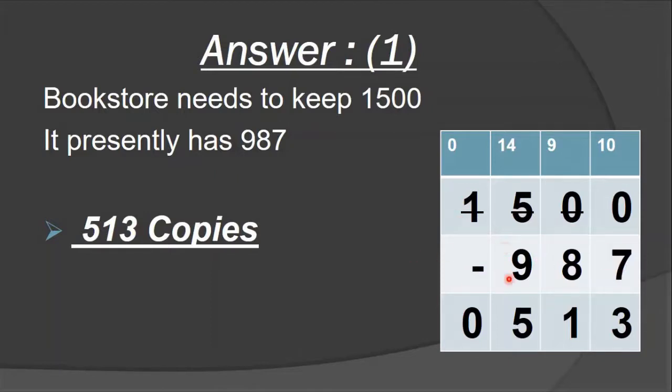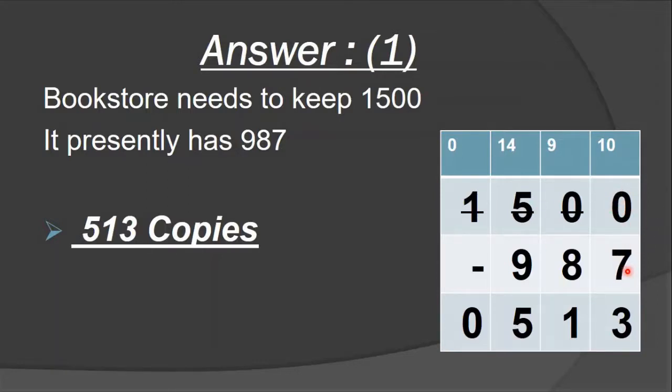So the bookstore needs how many books? 1500. And presently it has only 987. So how many does it want? 1500 minus 987, we do this. Because this many books it wants and it has 987 at present, we do the subtraction here. So now we solve this sum.